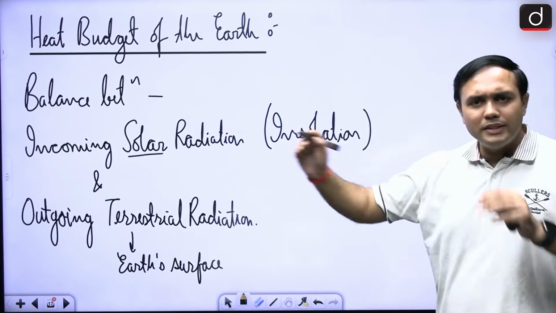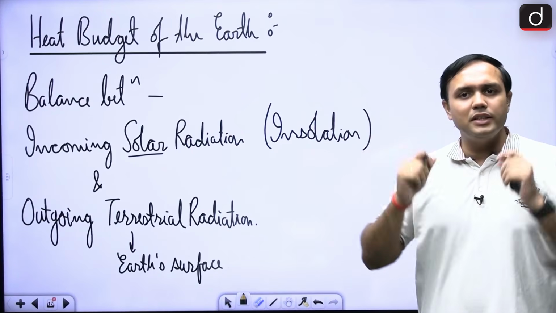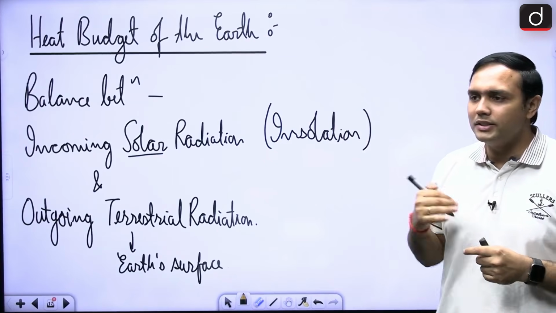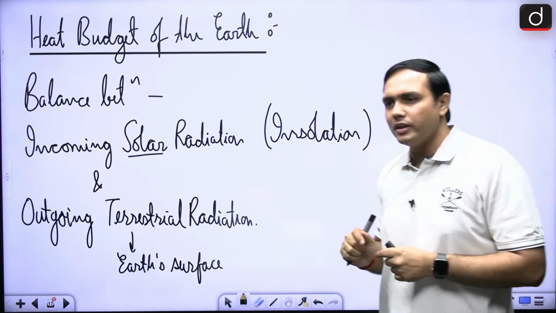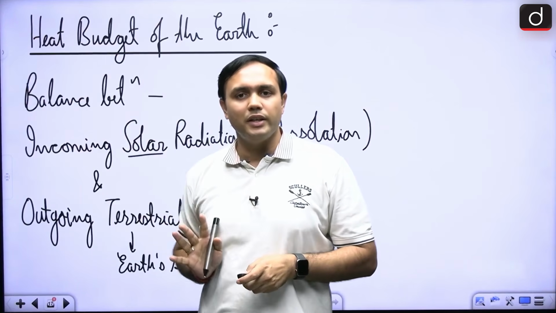So we have a basic understanding of insolation. Now we are moving towards how earth is heated up, right? What is happening when insolation is being received by the earth? What are the different components regarding this particular phenomenon? And then how is it that the atmosphere is getting heated up?